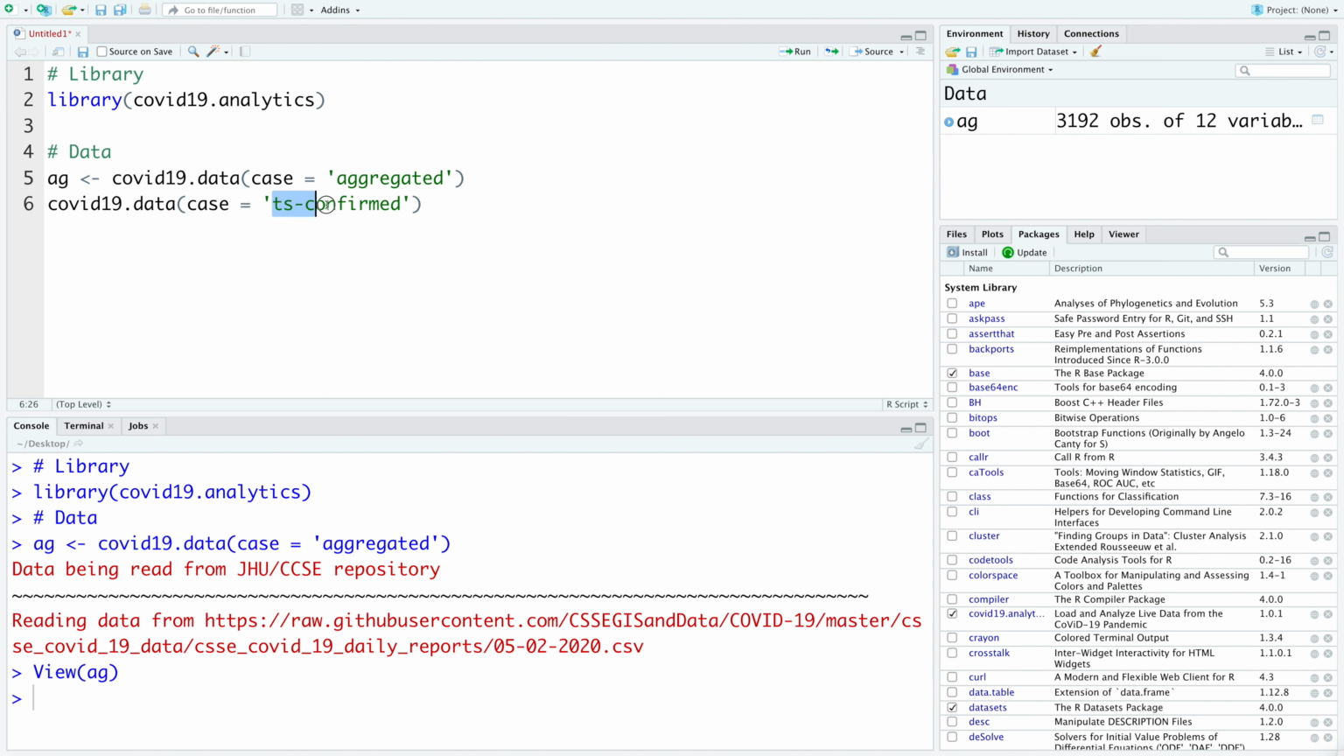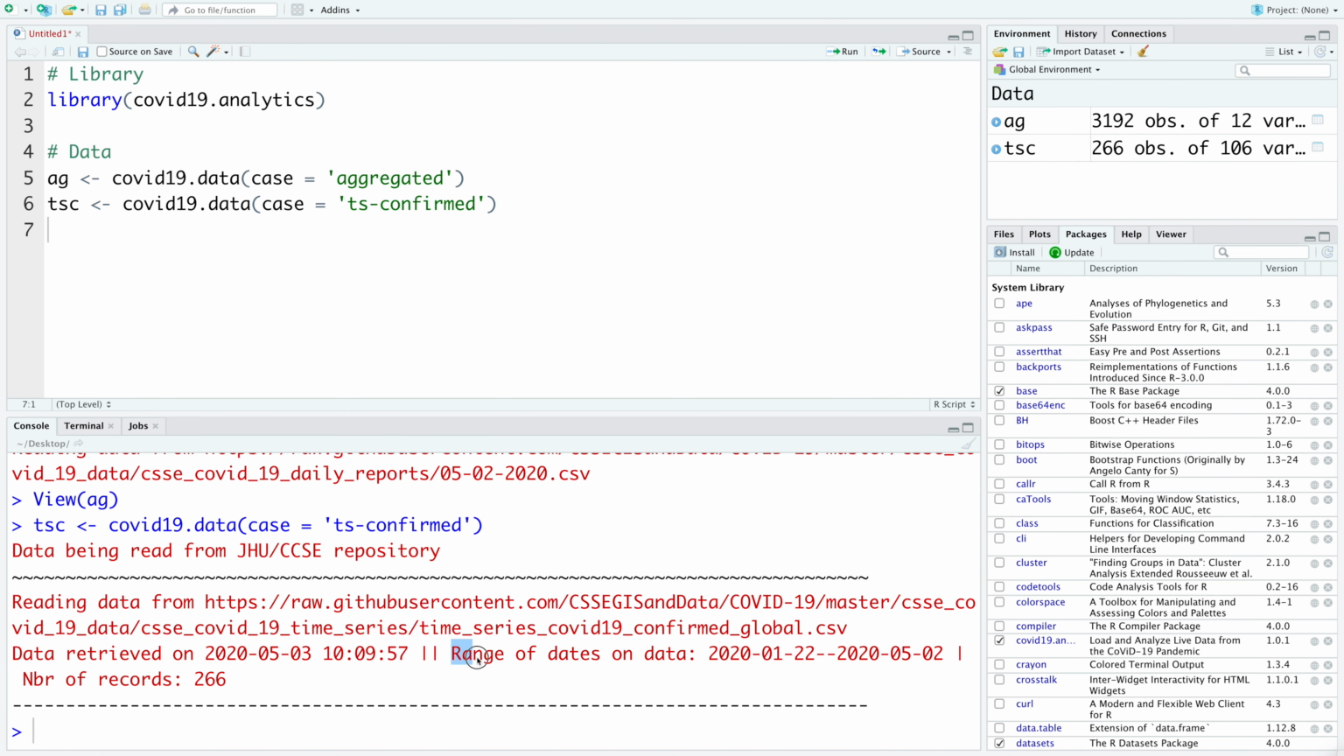Using TS-confirmed, we can get time series data for all the confirmed cases. Let's store this in TSC for time series confirmed. So you can see it provides range of dates as January 22, 2020 up to May 2nd, 2020. So every time you pull this data, this range will be updated.